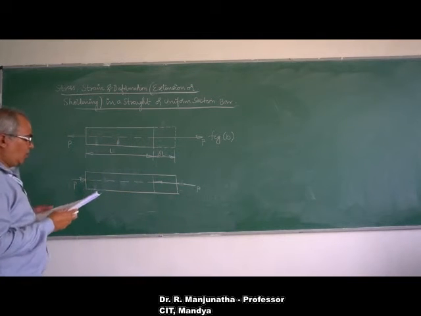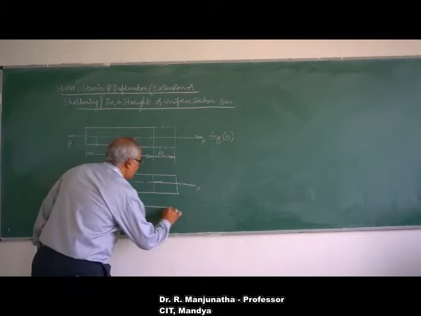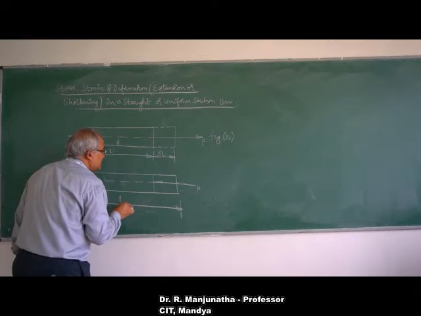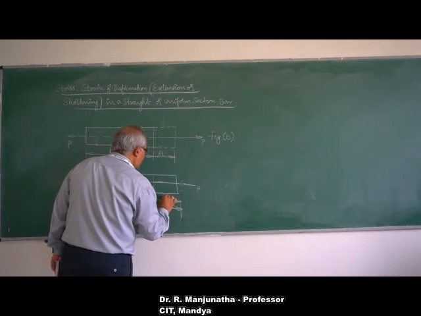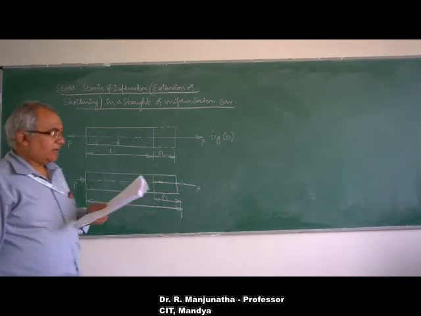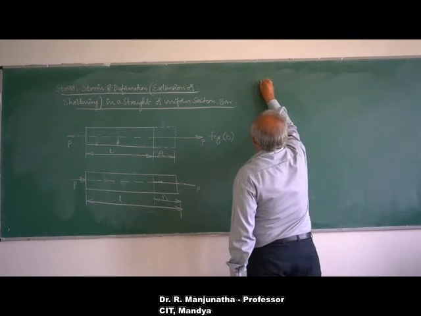So now the original length of the member is going to be L here. This is the original length, small l, and this is the length by which the member is going to be shortened, which will be delta L. So here, let P be the applied load.